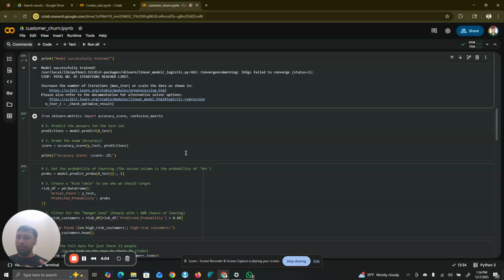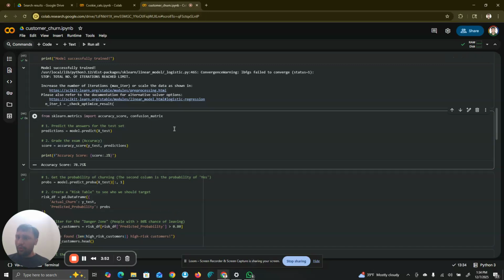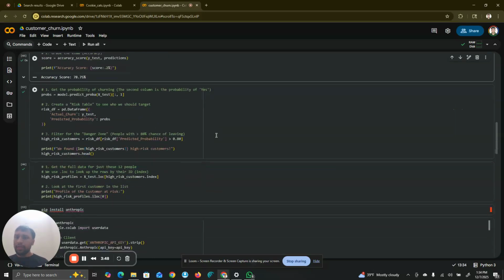And once that is done, we are now going to test the accuracy score because we are going to use the testing data to test this accuracy score. So usually a good benchmark to set for yourself is just the 75 to 82% mark. And over here, we have received a score of 78.75%.